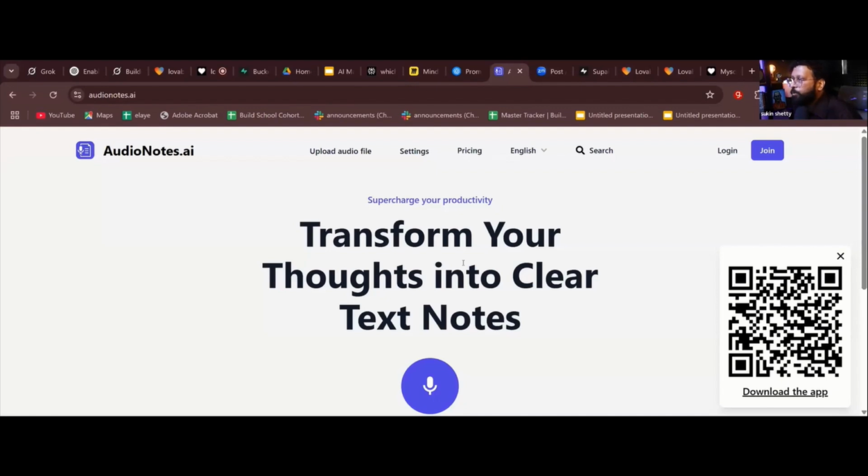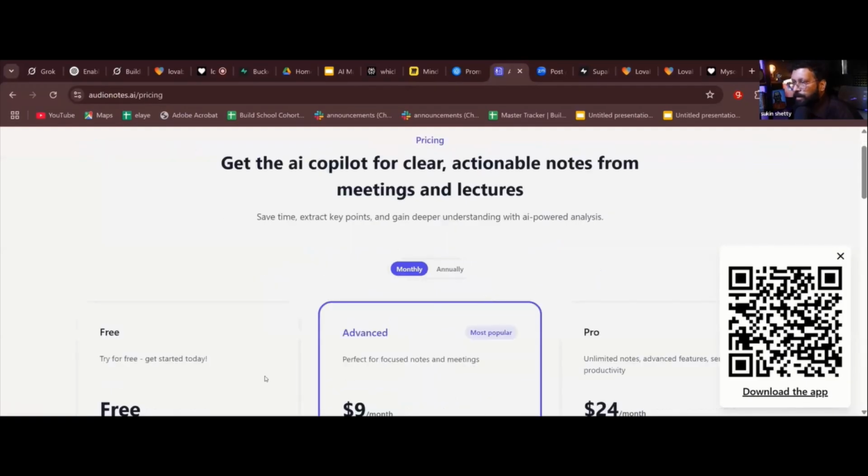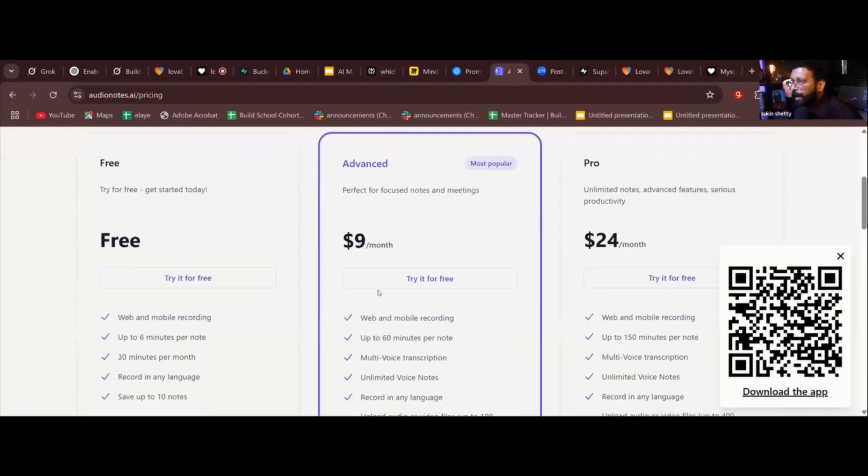So what I need to see is, let me see the pricing now. Okay, so they have a free plan plus they have a $9 per month plan, right? So imagine you have to pay $9 per month for an audio note taking app. Let's see what all features they have.